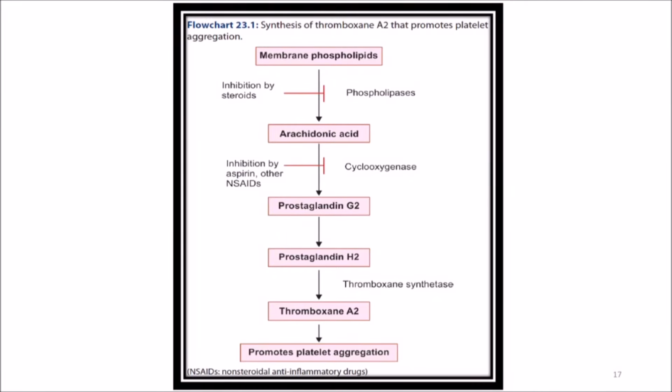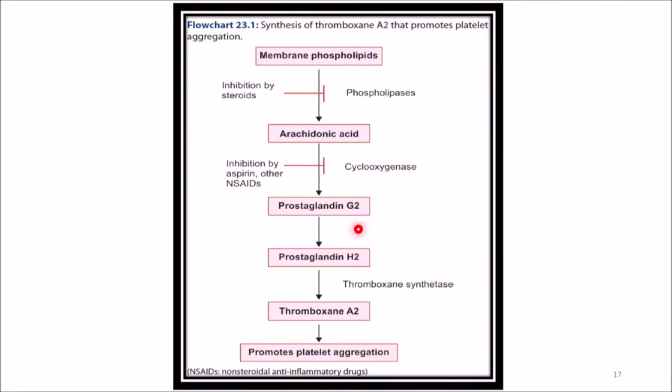Similarly, this is one more diagram, you can see the synthesis of thromboxane A2 that promotes platelet aggregation. There is one more thing happening in the platelet aggregation process. Thromboxane A2 is synthesized from membrane phospholipids, arachidonic acid. You can see phospholipases and cyclooxygenase inhibition by steroids in this process. In this step, inhibition by aspirin, other NSAID.